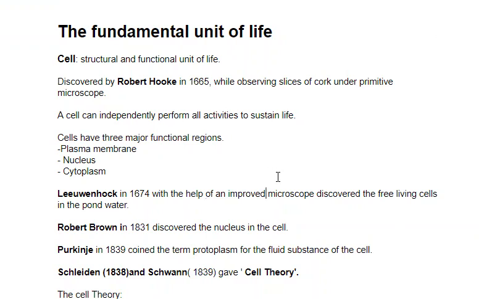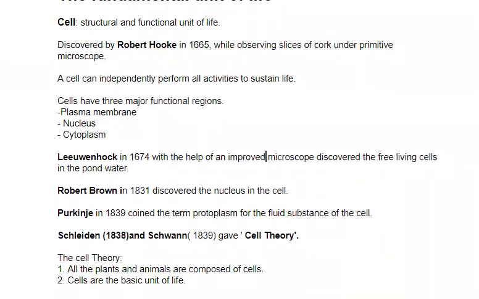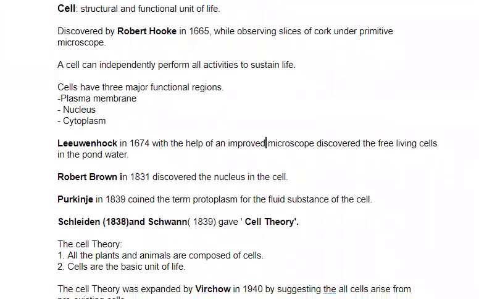Purkinje in 1839 coined the term protoplasm for the fluid substance of the cell, or you can say the living matter of the cell. Protoplasm is the living matter. Schleiden and Schwann gave the cell theory, and according to that cell theory, all plants and animals are composed of cells, and cells are the basic unit of life.